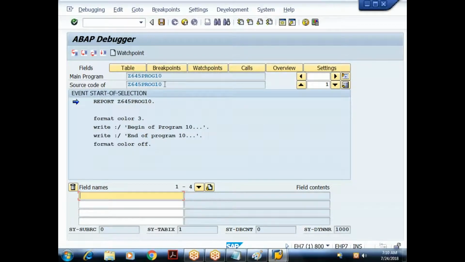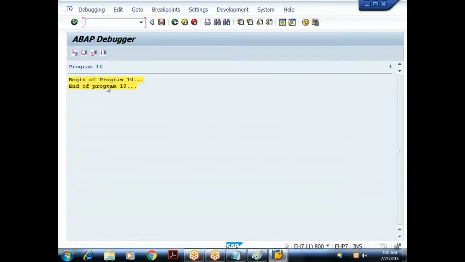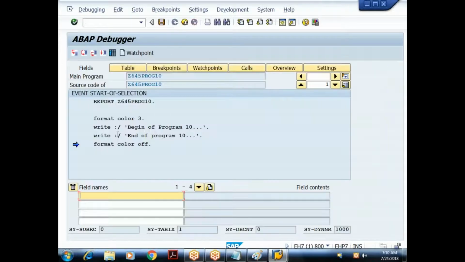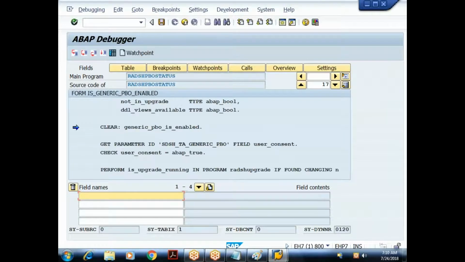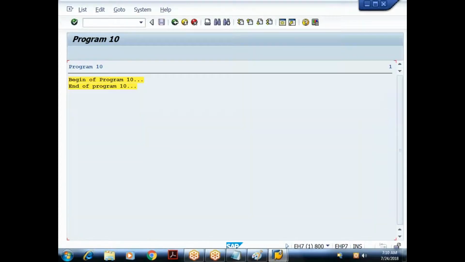So we are in the target program, the 10th program, now. It will execute this. I'll say F5, F5, F5. This is the output generated by my target program, that is the 10th program. Since the execution of this 10th program is finished, the control goes back to the calling program. So let me say F5. Again, it is going to some standard code. Just come out of this by pressing F7. Done.